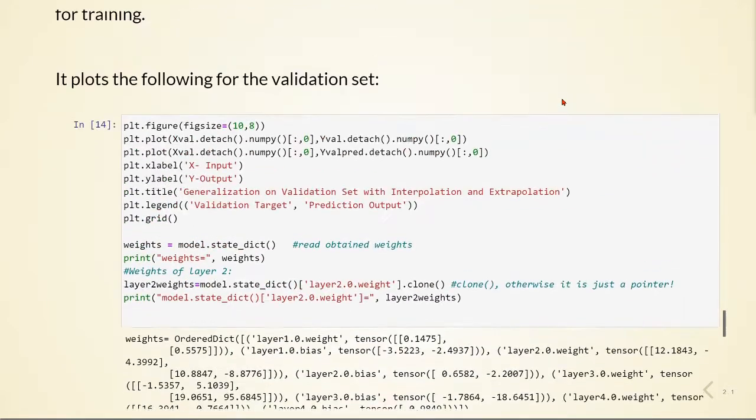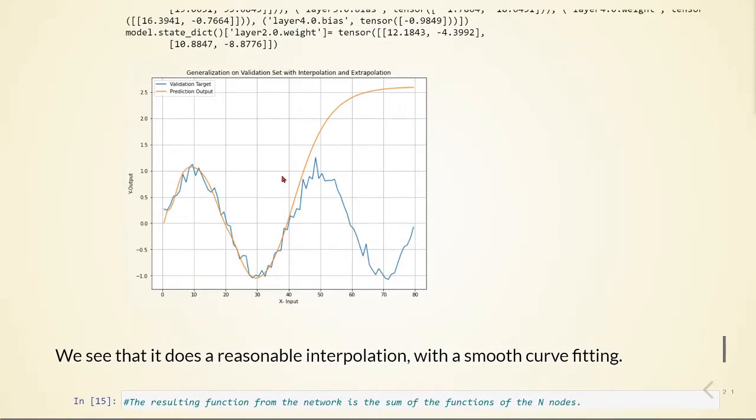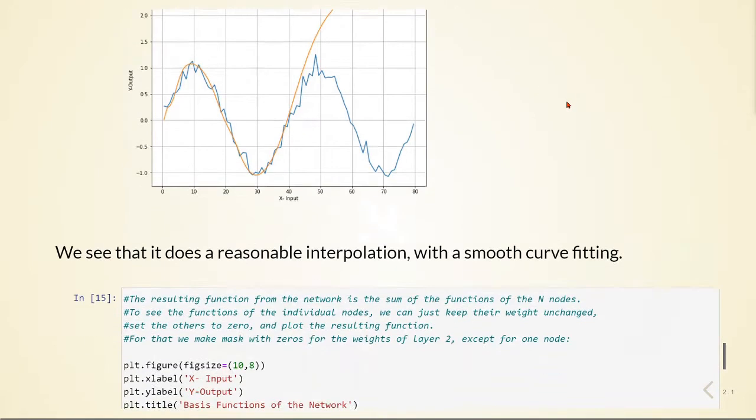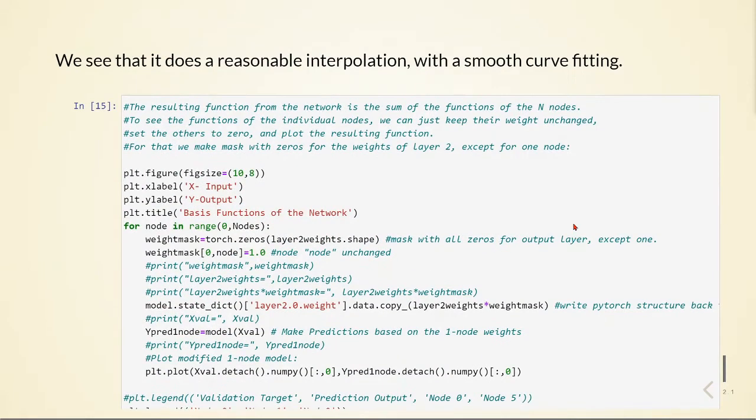Here we are now plotting the validation set, so we have the extrapolation of not only one cycle but 2 cycles of the sine wave. And we see that we have reasonable interpolation, but again, it doesn't do a good job on extrapolation. And again, we see the basis function of our networks.